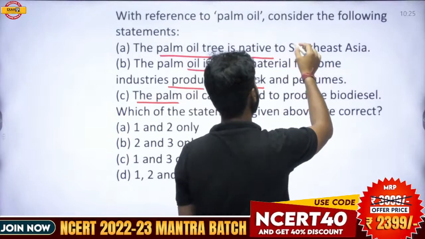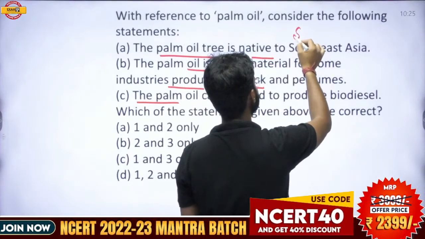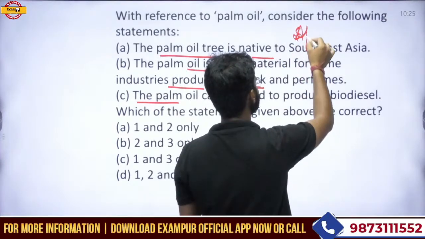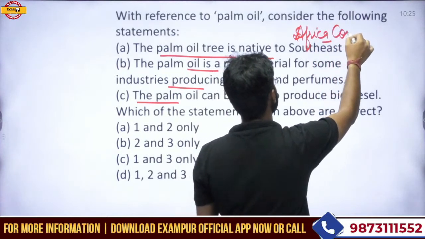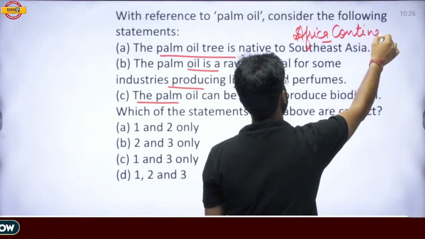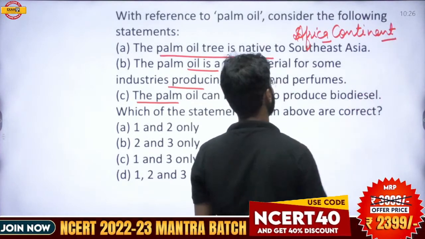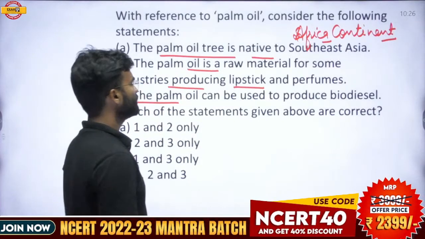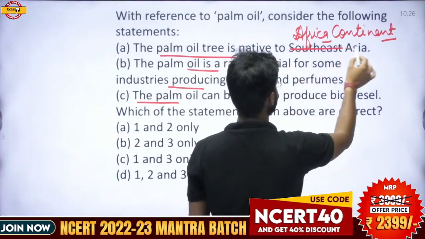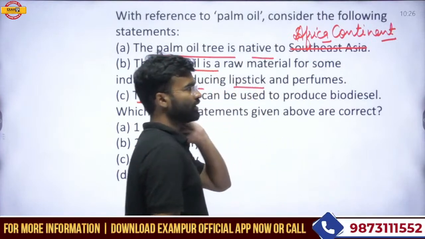No, this is native to Africa. This palm oil belongs to the African continent, so it is not native to Southeast Asia. So the first statement is wrong.